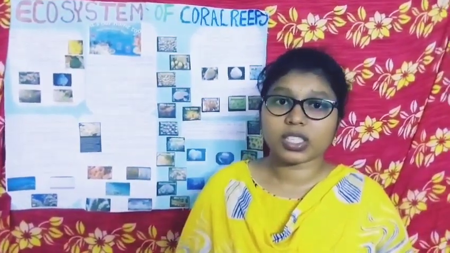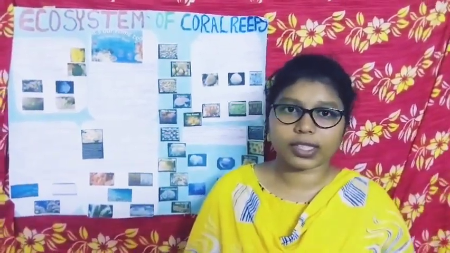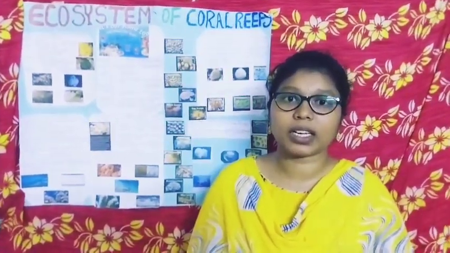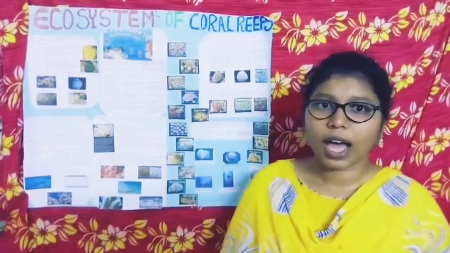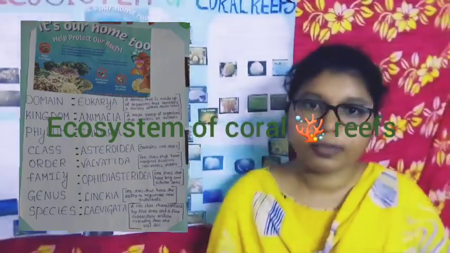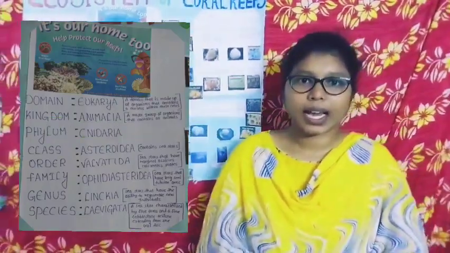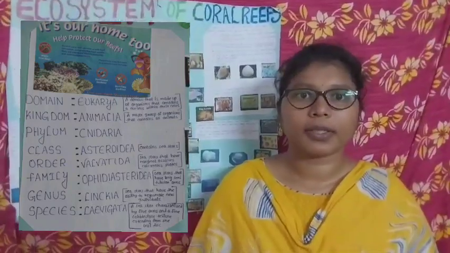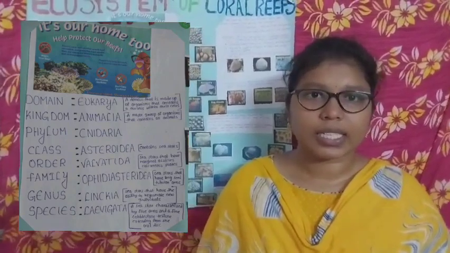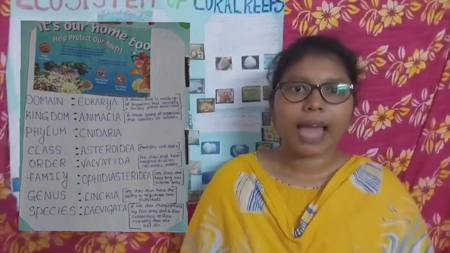I would like to share about the ecosystem of corals, their lifestyle and reproduction, how they are harmed, how coral bleaching happens, and how we can control it. I would first like to share about the classification of coral reefs: Domain Eukarya, phylum Cnidaria, class Asteroidea, order Velvetidea, family Ophidia asteroidea, genus Lyncia, species Lavigata.